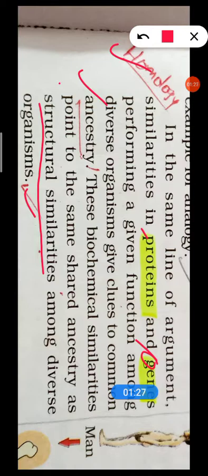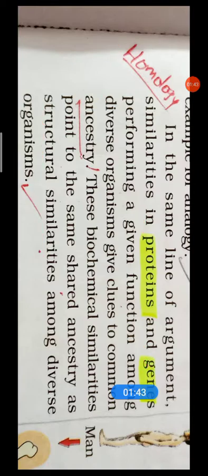But protein function is different and gene function is different. Genes act as genetic material, and proteins act as hormones, as enzymes, as antibodies. The functions are different here. So that indicates a common ancestor, in homology. Now we will go for the next.